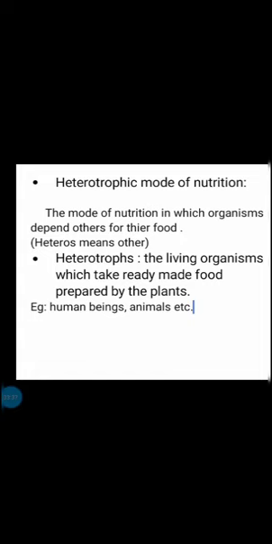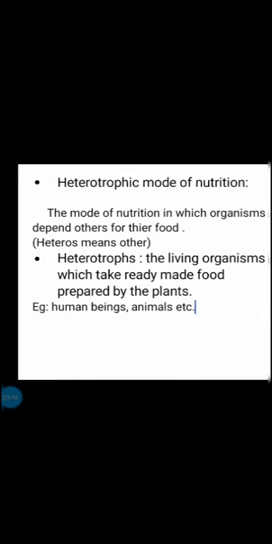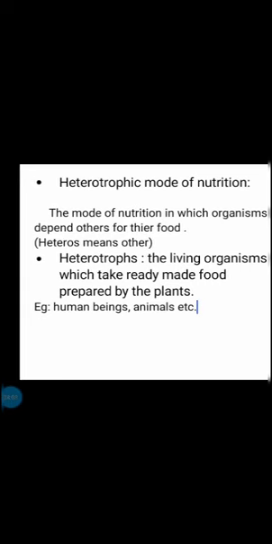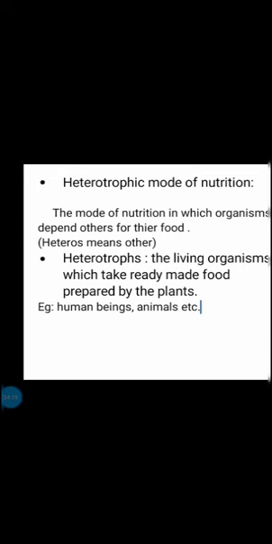Why did we give the term heterotrophic? Hetero, the word meaning is other. Trophos means nourishment. Depending on others for our food is known as heterotrophic mode of nutrition. So, the living organisms which depend upon ready-made food prepared by plants are called heterotrophs. Example, human beings, animals, etc.